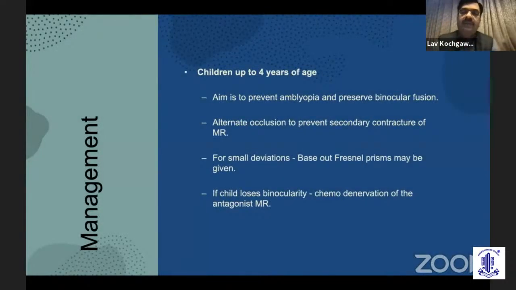Now, coming to management, in children up to the age of 4 years, the aim is to prevent amblyopia and preserve binocular fusion as far as possible. Most of the time, because it is a self-limiting condition, alternate occlusion will help both in preventing the diplopia and in preventing secondary contracture of the medial rectus. For small deviations, we can give base out Fresnel prisms. And if the child loses binocularity, sometimes if it is a prolonged sixth nerve palsy, then chemodenervation of the antagonist medial rectus may be tried.